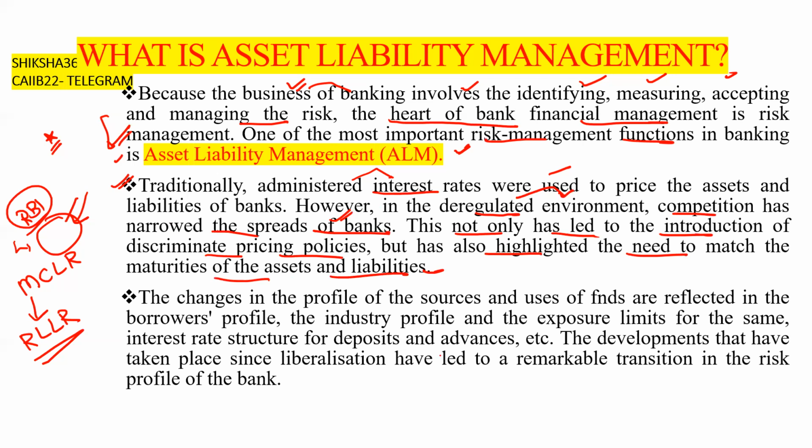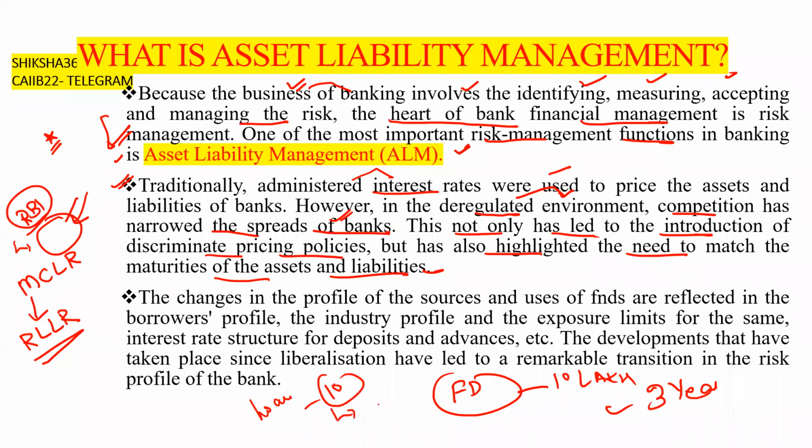What is the meaning of that? For example, if you have a fixed deposit of 10 lakh with a maturity of 3 years, and you are giving a loan of 10 lakh whose amount comes back in 5 or 7 years, then there is a gap of 2 years. So we need to manage the maturities of the assets and liabilities.